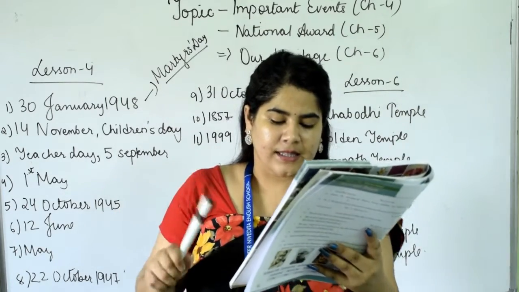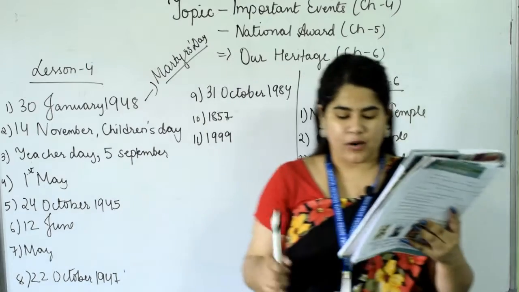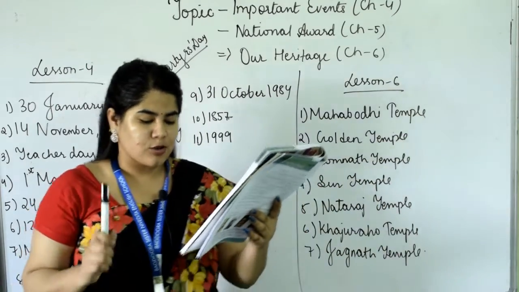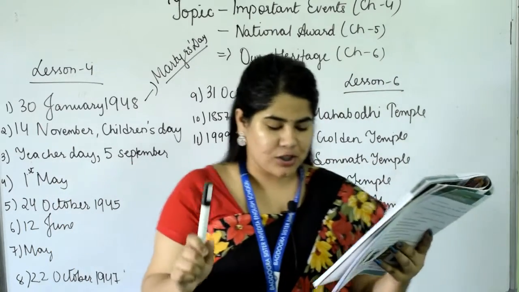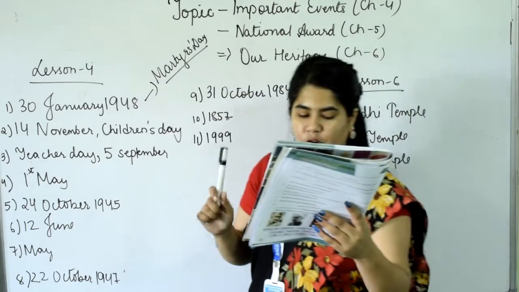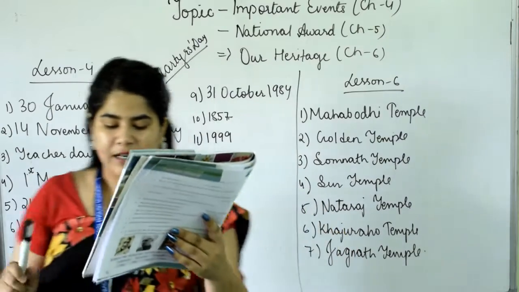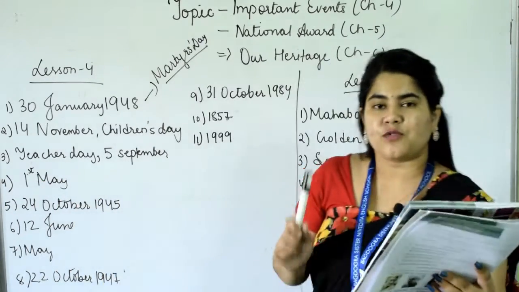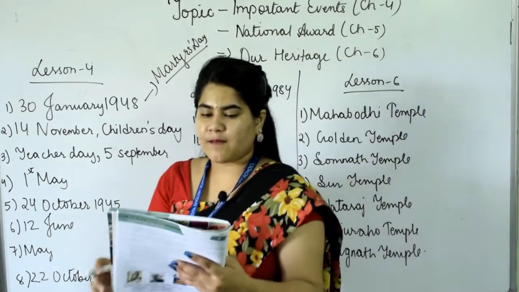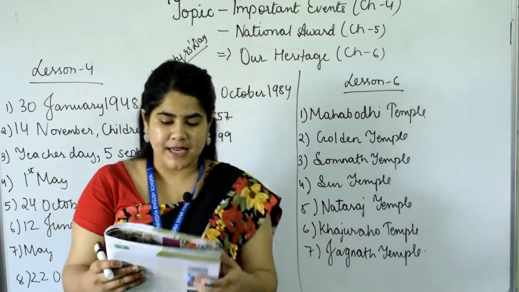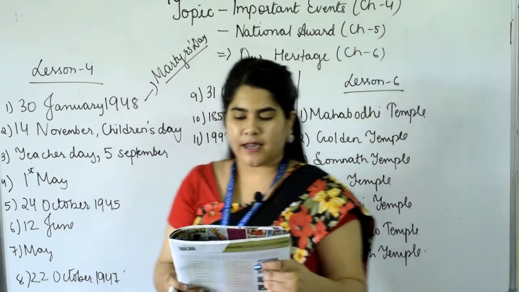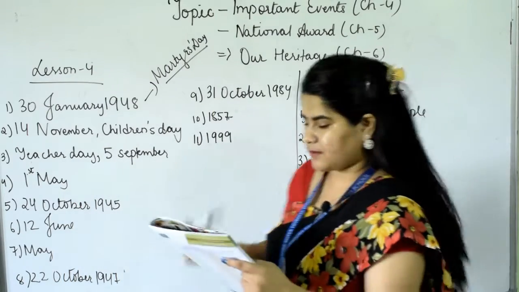Next one, the Bharatiya Jnanpith Award is given in the field of Indian literature. The award comprises rupees 7 lakh in cash and a bronze replica of Goddess Saraswati. Shankara Kurup was the first recipient and Asha Purna Devi was the first woman recipient. Okay, so let's move on to chapter number 6. The name of the chapter is Our Heritage. Okay, read out the following.